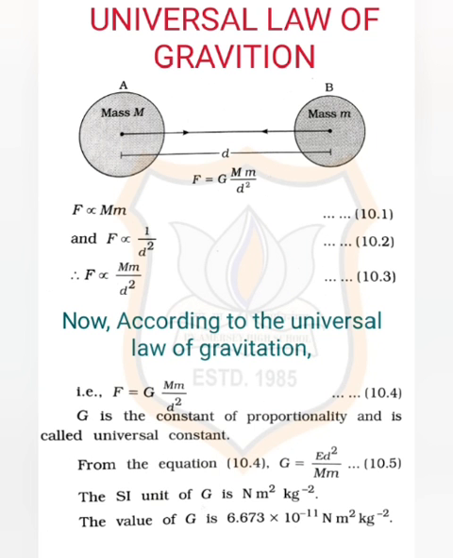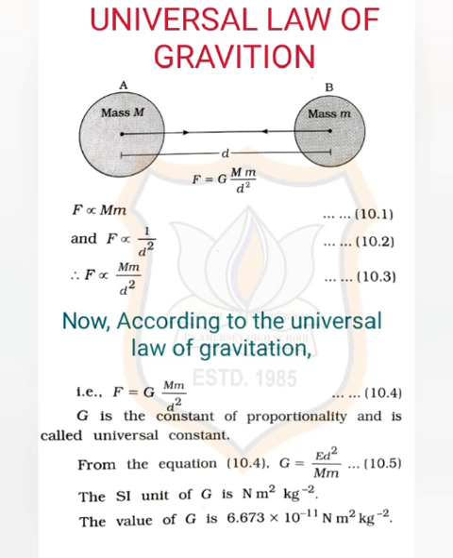Now, the most important topic of this chapter, the universal law of gravitation. Every object in the universe attracts every other object. The force of attraction between two objects is directly proportional to the product of their masses and inversely proportional to the square of the distance between them.